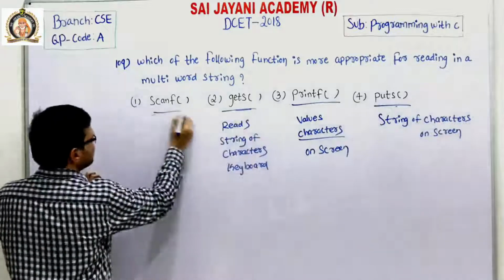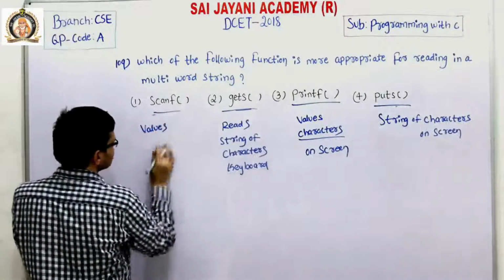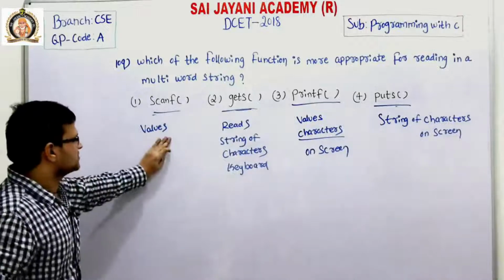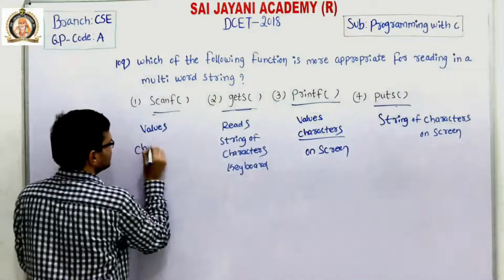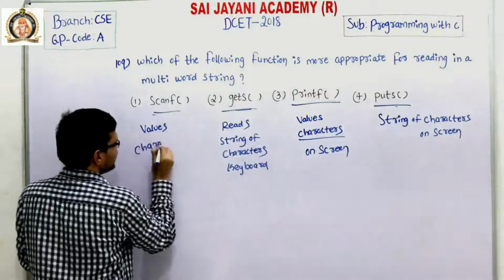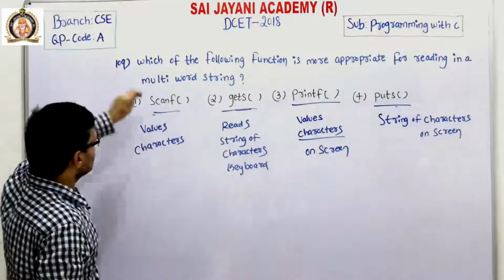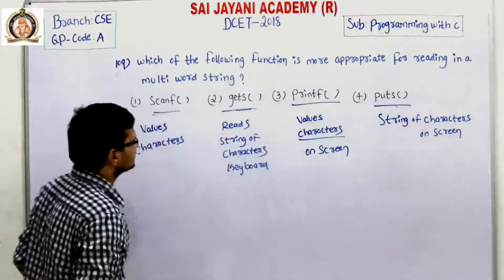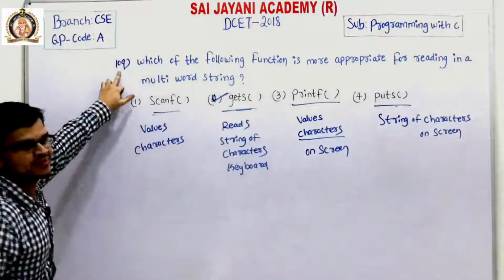But scanf can read values that are of integer and floating type, along with characters. So from the above options, the second option is the right option for question number 109.